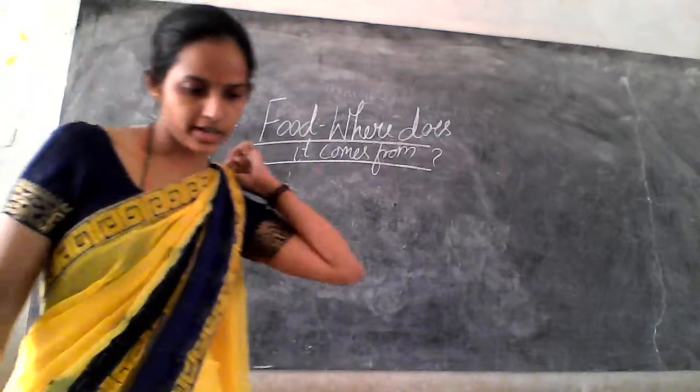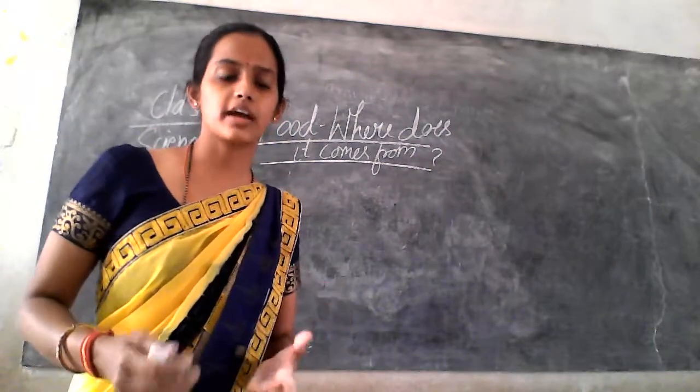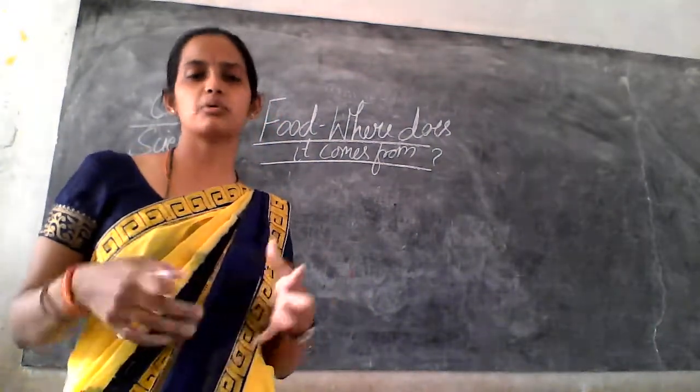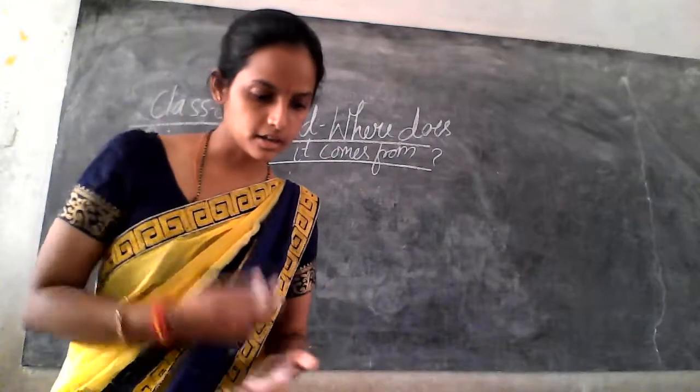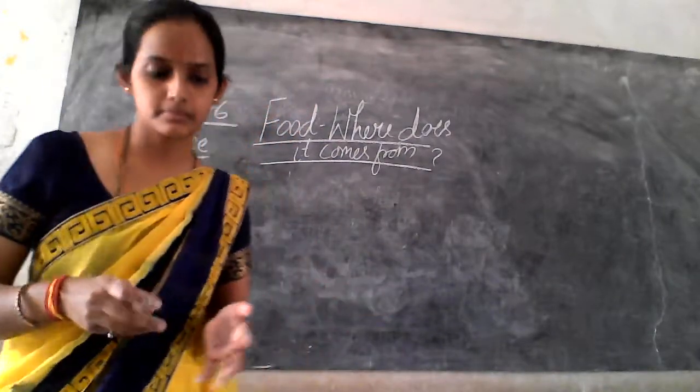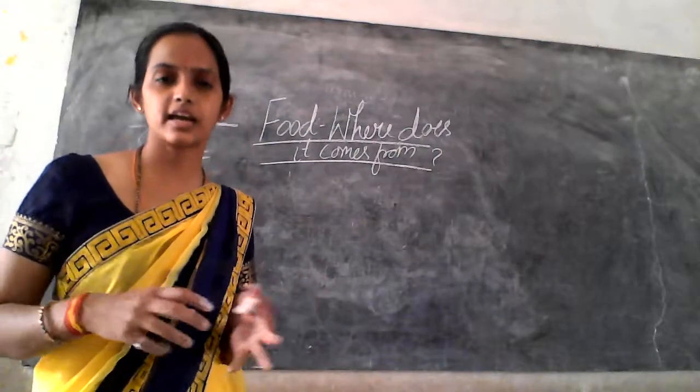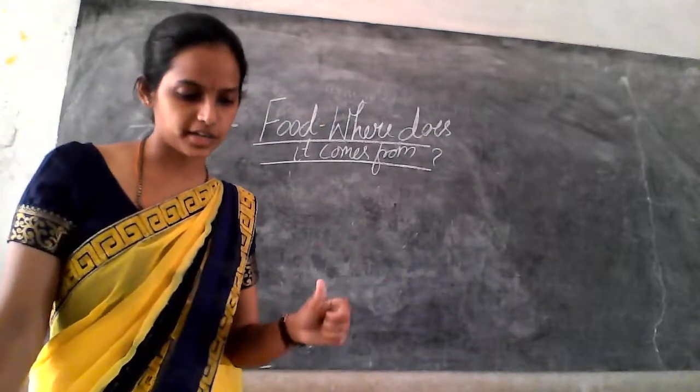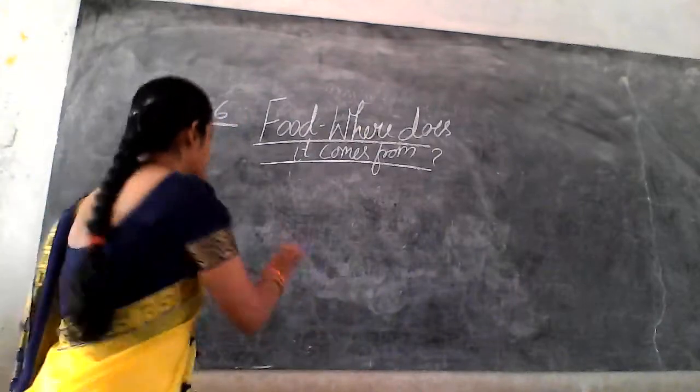So moving to the next part. How do we get these fruits and vegetables, or the seeds and pulses? For this, the farmer is the main person through which we get these types of food items, right? So what does he do?